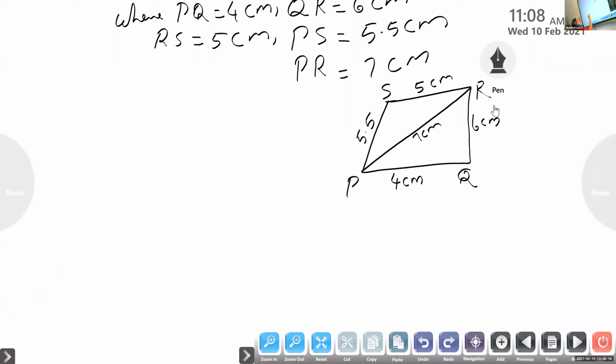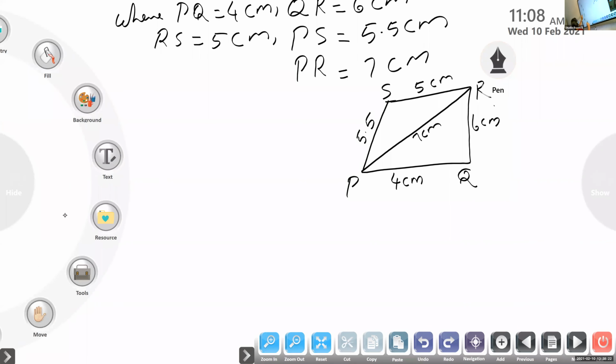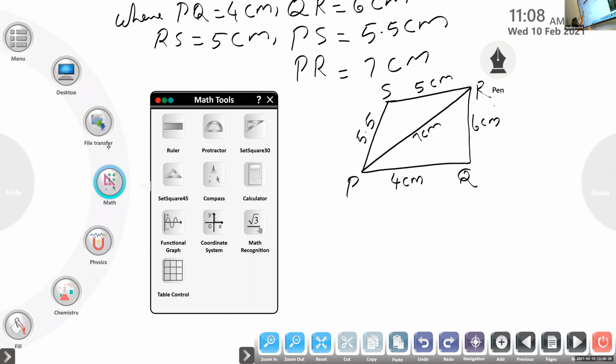Take your scale and pencil. Draw diagonal PR.